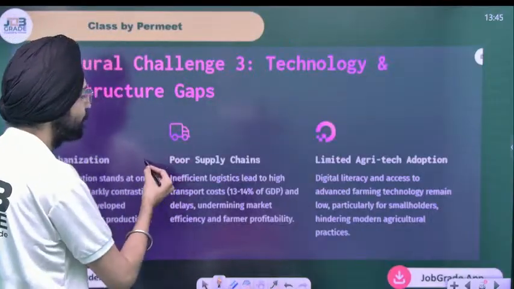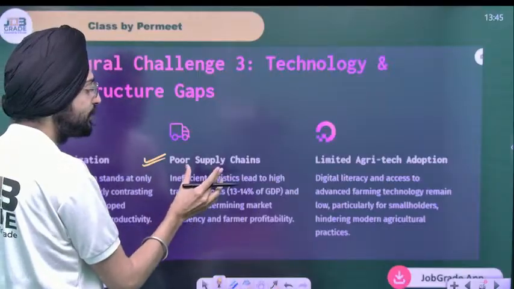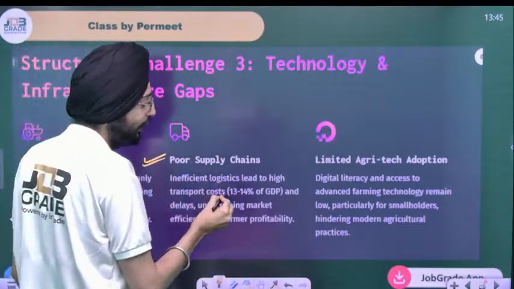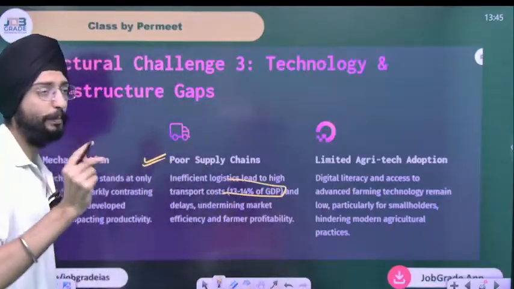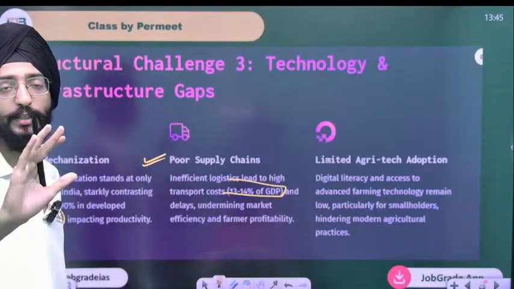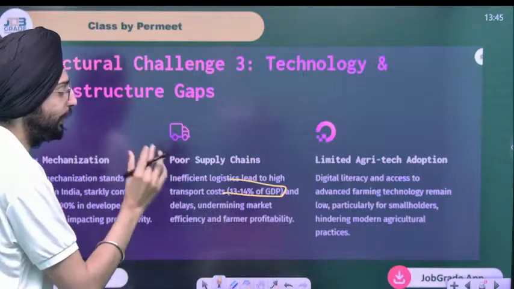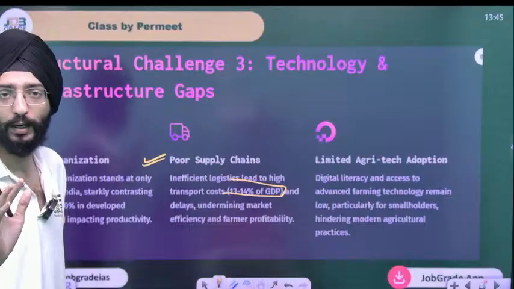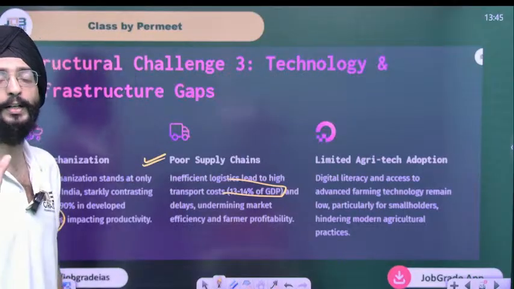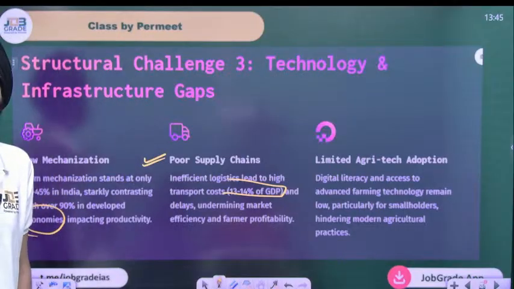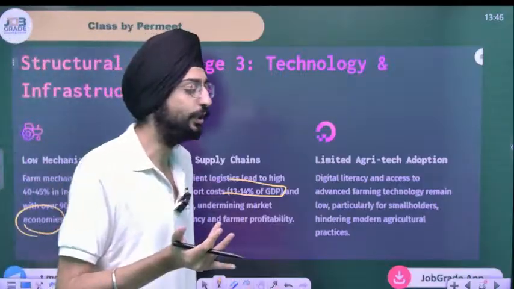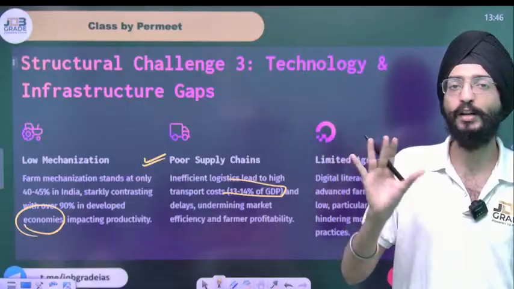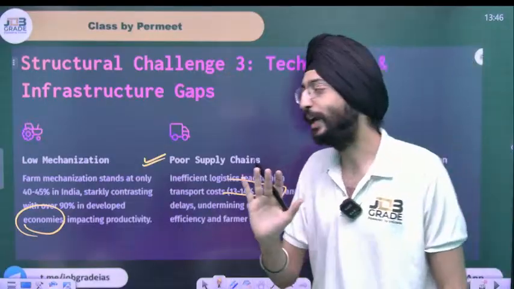Again, sir, another issue is poor supply chains and inefficient logistics. Logistics has been a big issue, sir. Our logistics cost is 13 to 14% of GDP. When you compare that with the advanced economies, it's only 6 to 7%. What does that mean? It means that transportation has been expensive because roads are not well built. Nitin Gadkari says that we're going to build these roads on the lines of London. That's complete nonsense. You're taking tax like Europe, and services like Somalia.